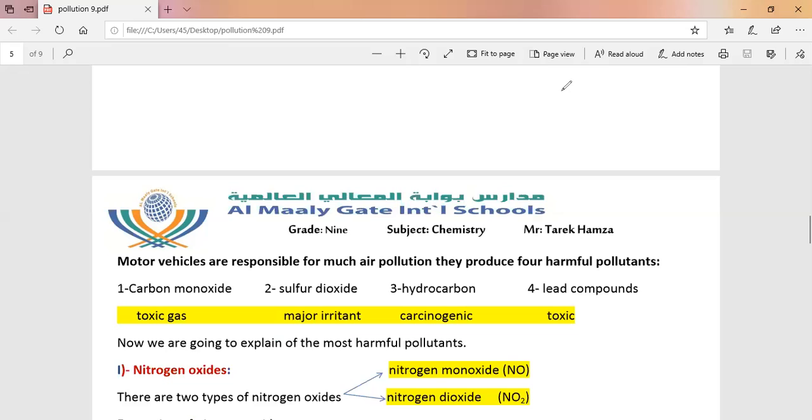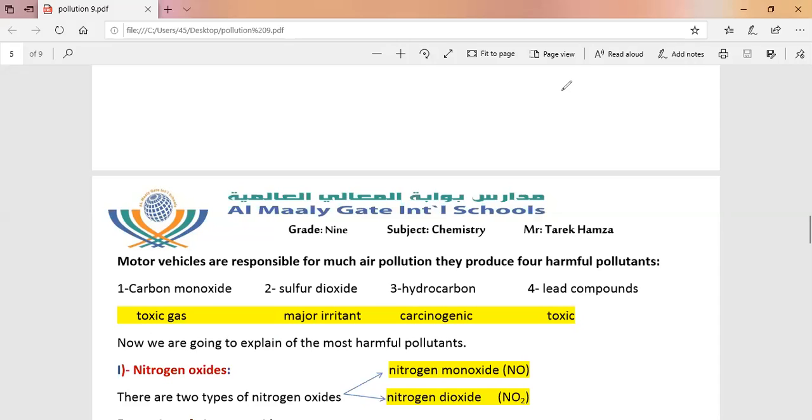Motor vehicles are responsible for much air pollution. They produce 4 harmful pollutants: carbon monoxide, which is a toxic gas; sulfur dioxide, a major irritant; hydrocarbon, which is carcinogenic; and lead compound, which is toxic and causes poisoning.